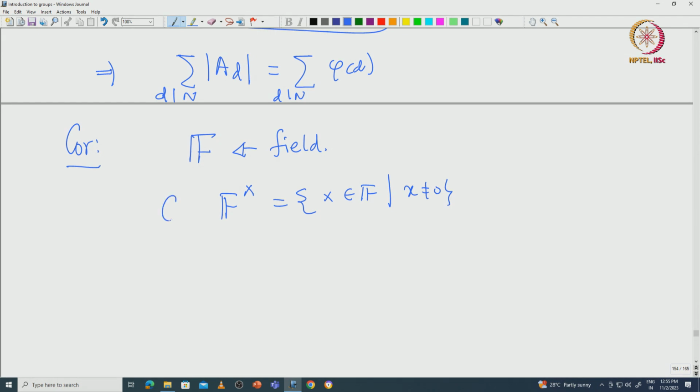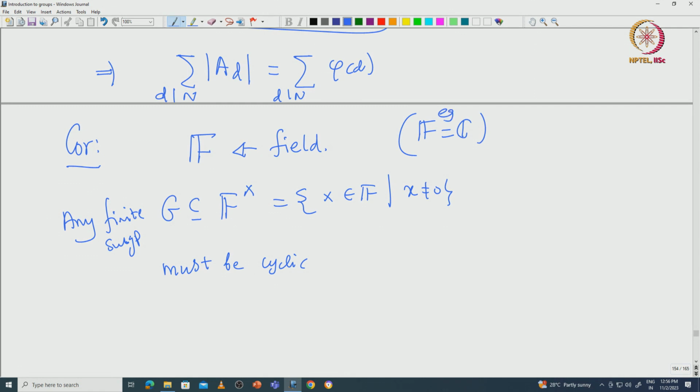So any finite subgroup of this multiplicative group F cross must be cyclic. For example, you can take F to be the complex numbers, and any finite subgroup of C cross must be cyclic. That is what we have proved.